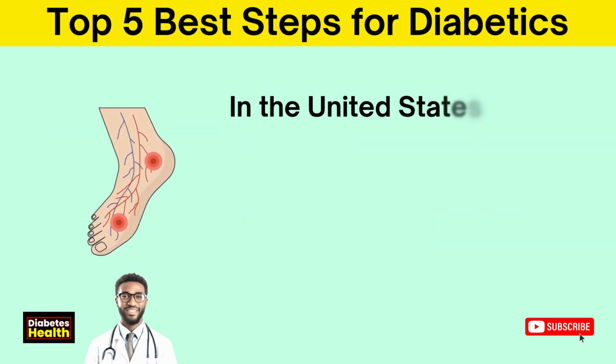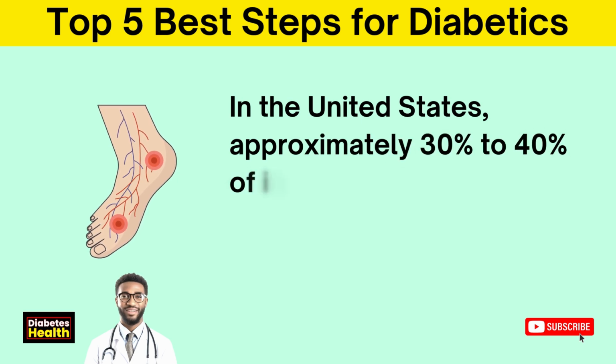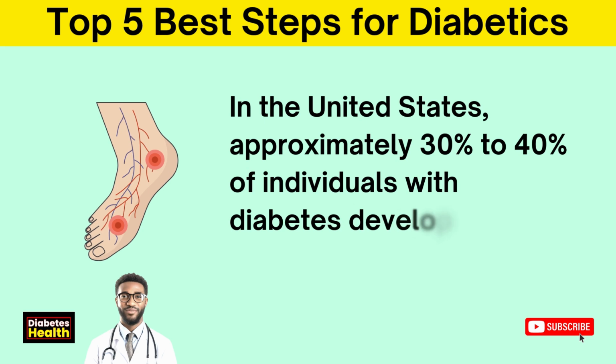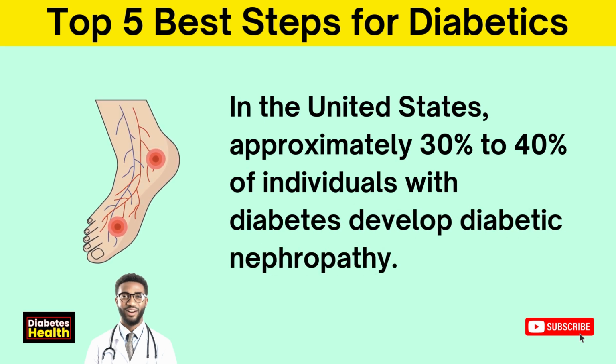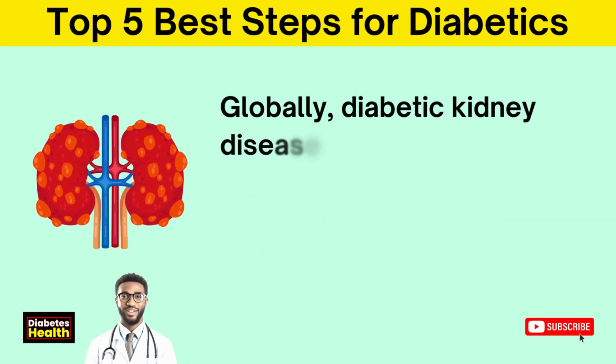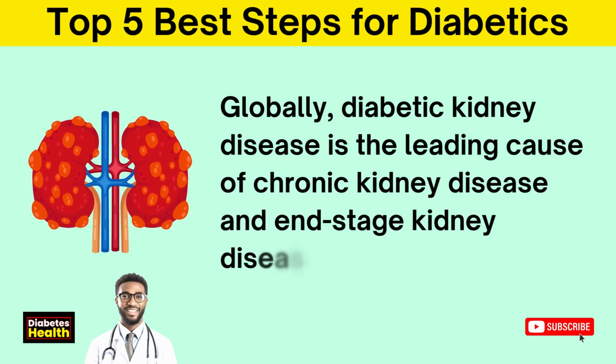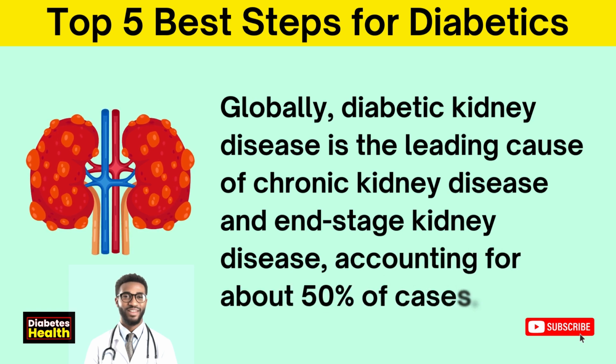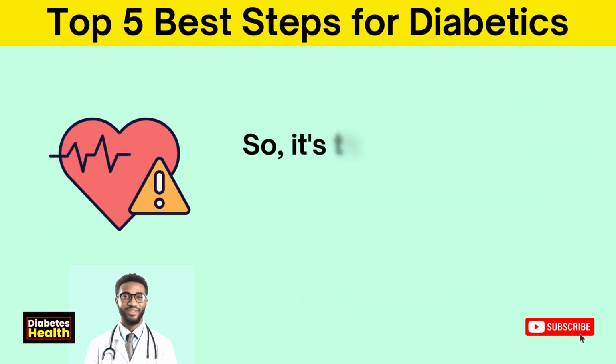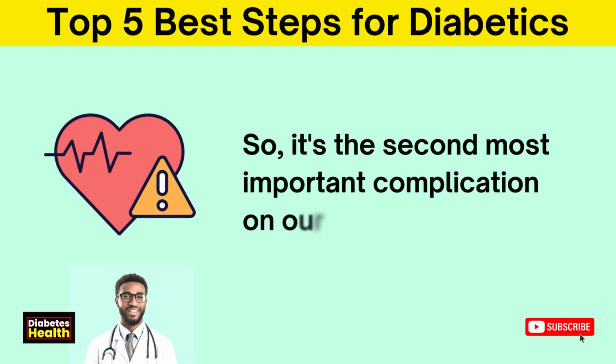Diabetic nephropathy, or kidney disease, is another common complication. In the United States, approximately 30% to 40% of individuals with diabetes develop diabetic nephropathy. Globally, diabetic kidney disease is the leading cause of chronic kidney disease and end-stage kidney disease, accounting for about 50% of cases. So it's the second most important complication on our list.